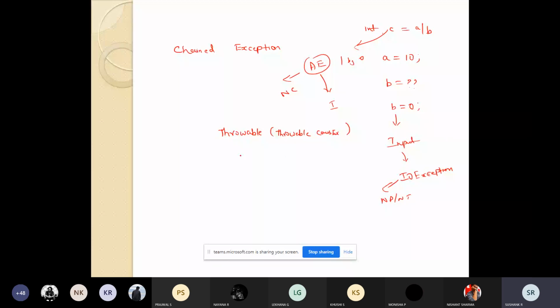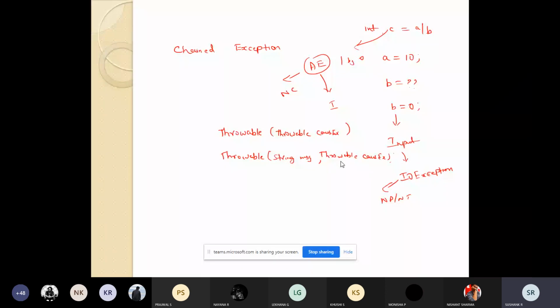Another one is the same constructor with two parameters: first a String message, then the Throwable cause exception. So we have two constructors to handle this kind of scenario. Cause exception means it is the exception which causes the current exception, that is the reason for which an exception occurred.